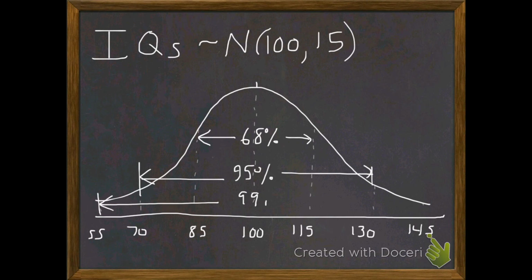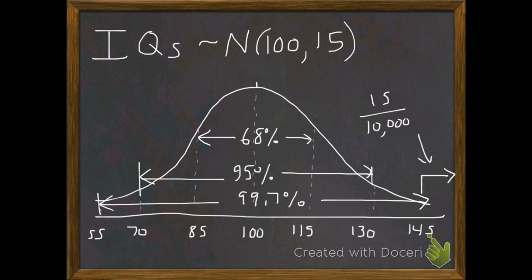Approximately 99.7%. So in other words, about 997 out of every 1,000 people have an IQ between 55 and 145. Guys, I've heard a lot of people claim this, but not many people have an IQ above 145. In fact, how many approximately? About 15 out of every 10,000.